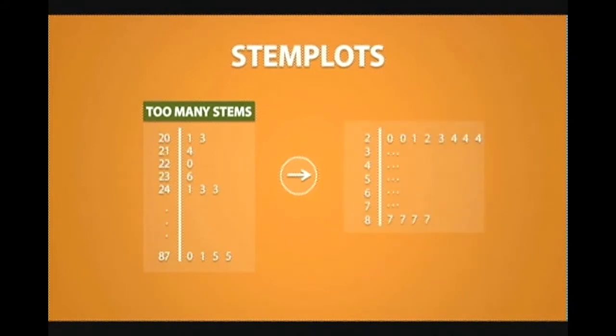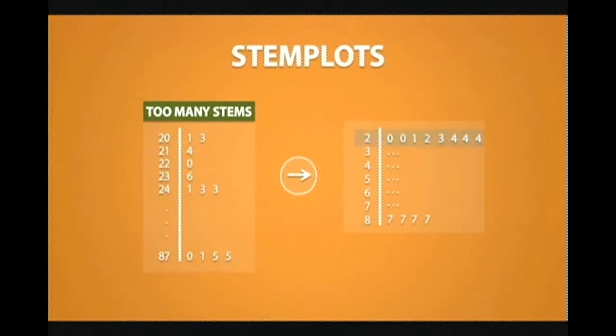By trimming the leaves, we get a better looking stem plot. Notice how we have reduced the amount of stems by doing this, and we have saved ourselves the trouble of having to write down over 60 stems. This is why trimming can be useful, but be careful when you read the stem plot after it has been